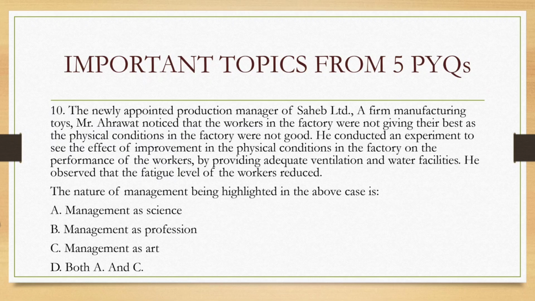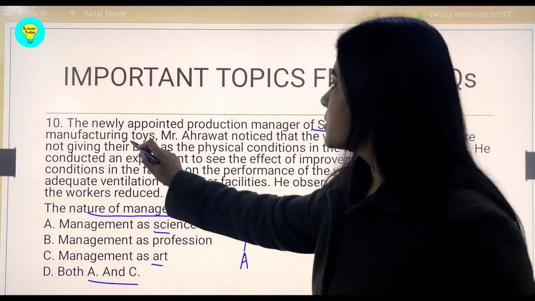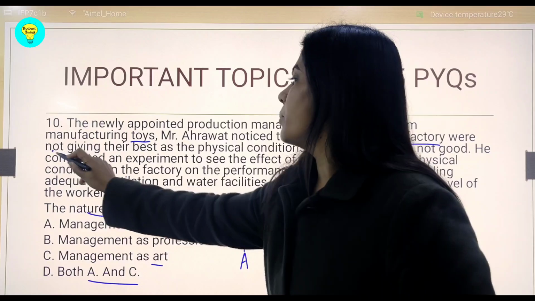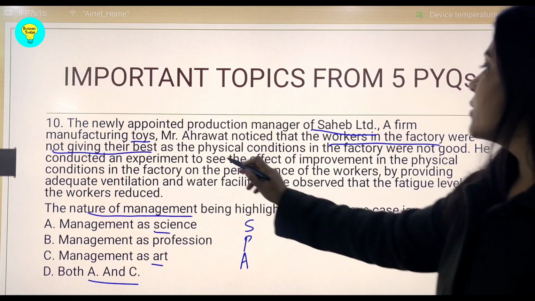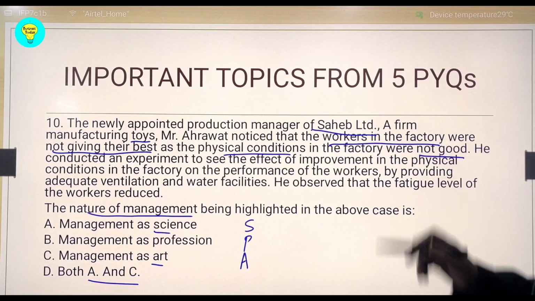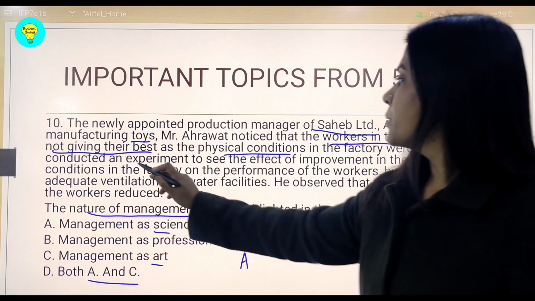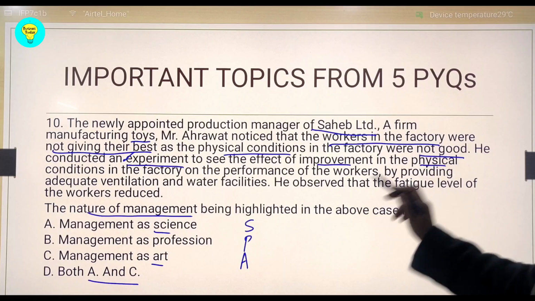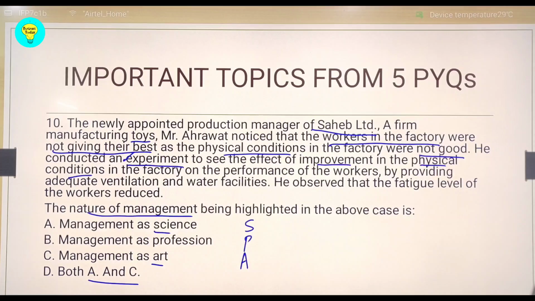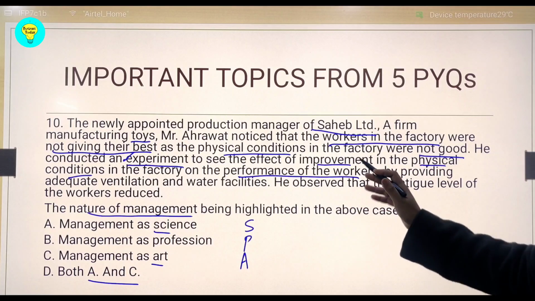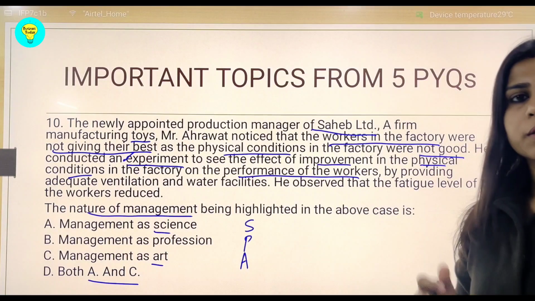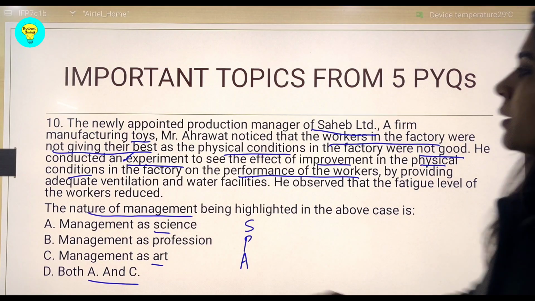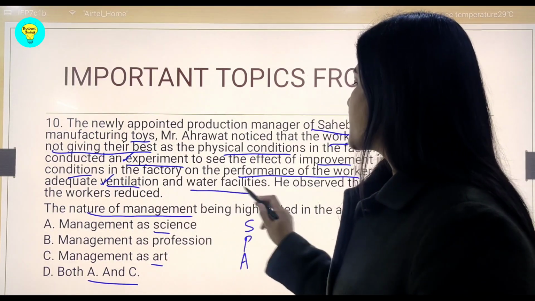So the newly appointed production manager of Saheb Limited manufacturing toys, Mr. Ehrawat, noticed that the workers in the factory were not giving their best, as the physical conditions were not good. He conducted an experiment, this is the key word, experiment, to see the effect of improvement in the physical conditions in the factory on the performance of the workers. So he has tried to formulate a link between the physical conditions of the factory and the performance of the workers by providing ventilation and water facilities.